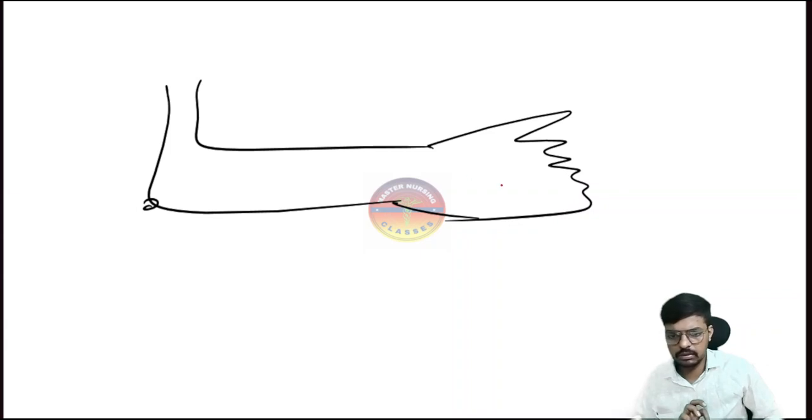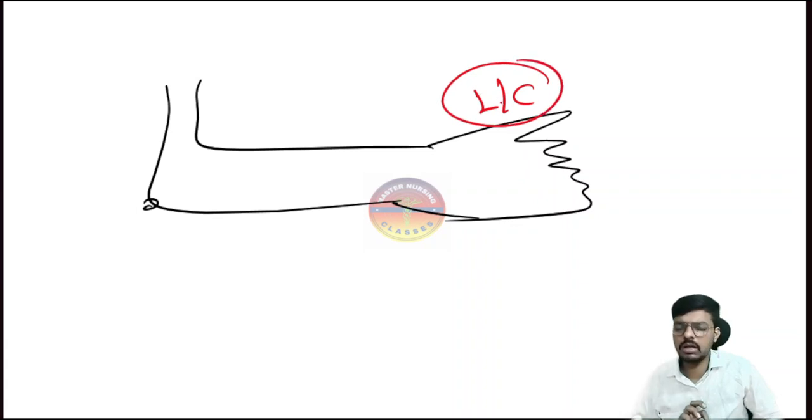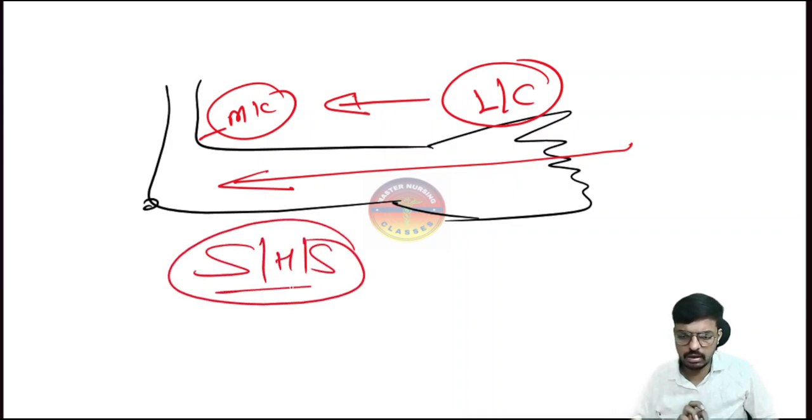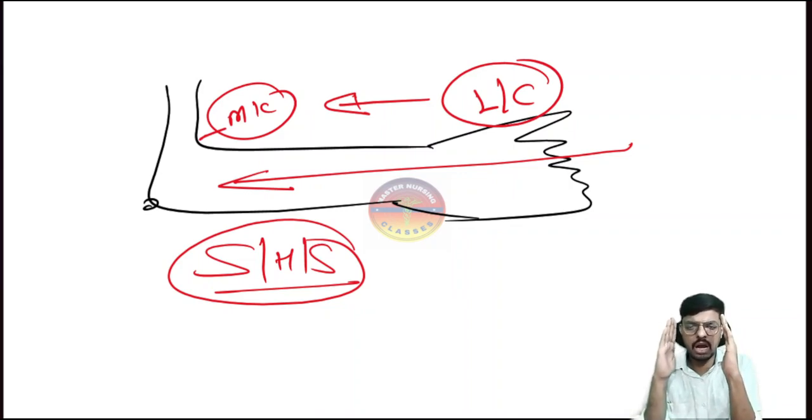Here, this particular point, the palm, is considered less contaminated, and the elbow is considered more contaminated. The flow of water should be in this direction, from the less contaminated to the more contaminated, in surgical hand scrubbing. Very important. And after doing the surgical hand scrubbing, we have to hold the hand above the waist